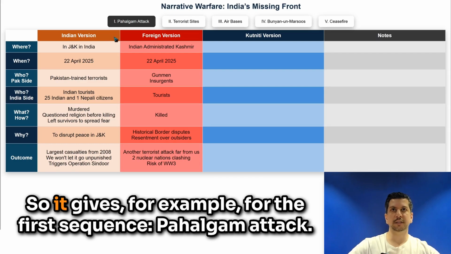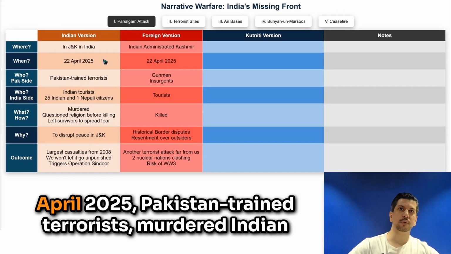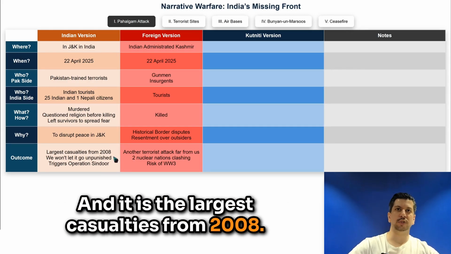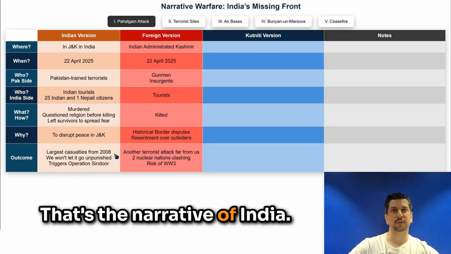For the first sequence, the Pahalgam attack, that's the story of India: in J&K in India, on the 22nd of April 2025, Pakistan trained terrorists murdered Indian tourists to disrupt peace in J&K. It is the largest casualties since 2008, and it triggers Operation Sindoor. That's the narrative of India.